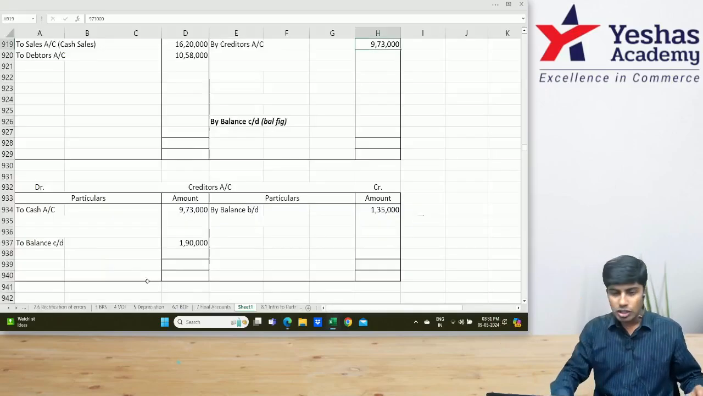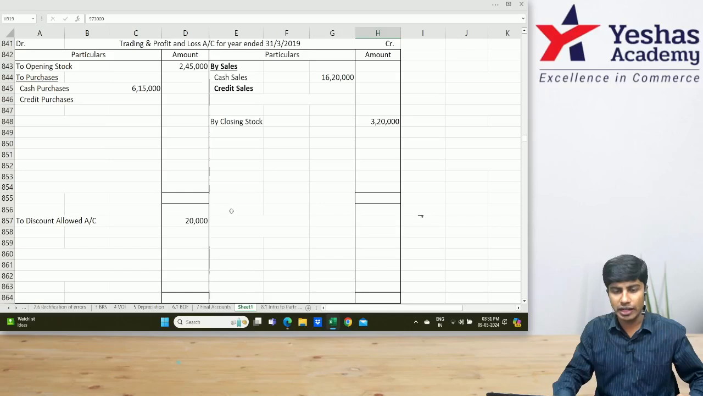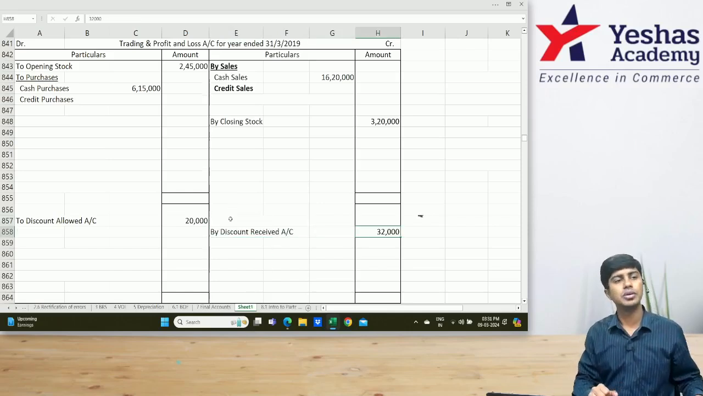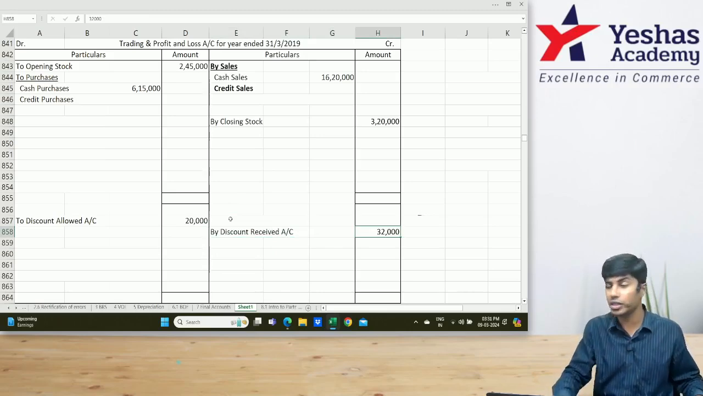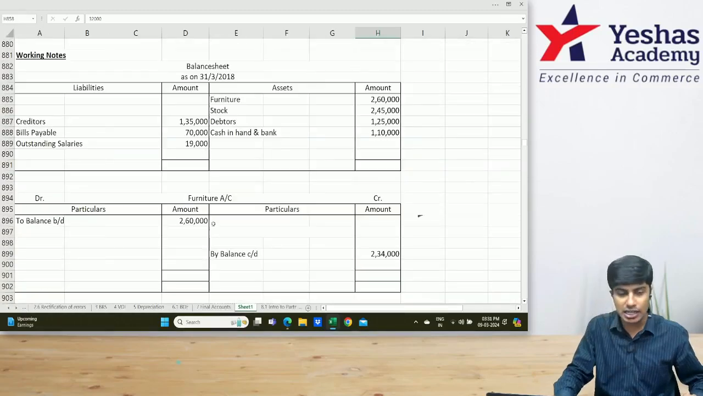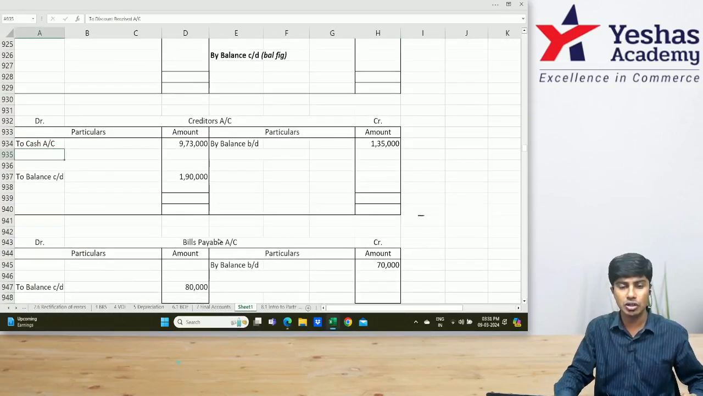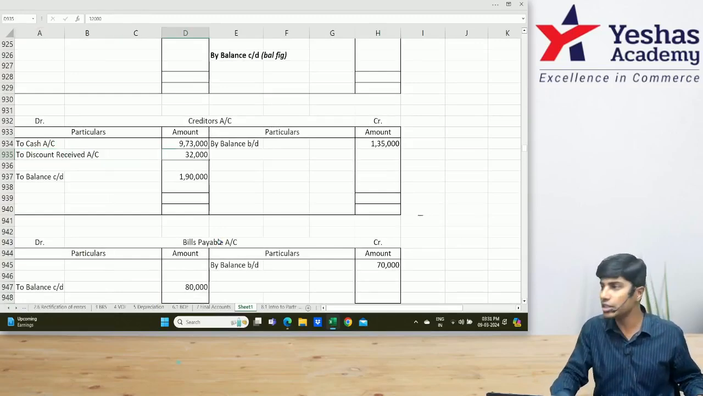Can I? So in my P&L account, I'll write on the credit side, discount received. How much? 32. What is the journal entry that you told? Creditors account debit to discount received. In the creditors account, I should write debit side to discount received 32,000. Everyone understood? Say something. Fantastic.